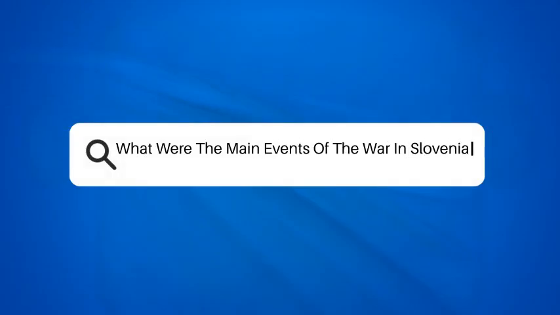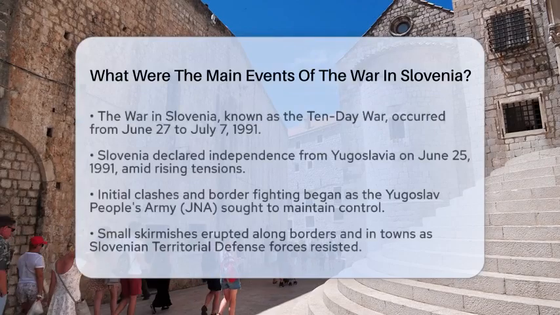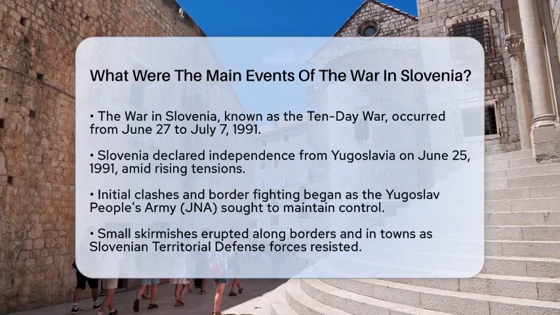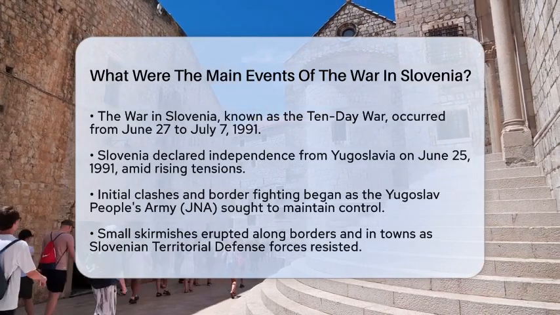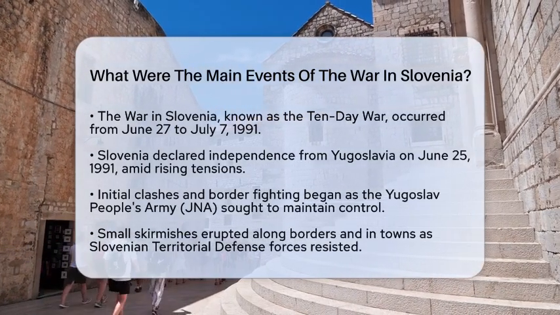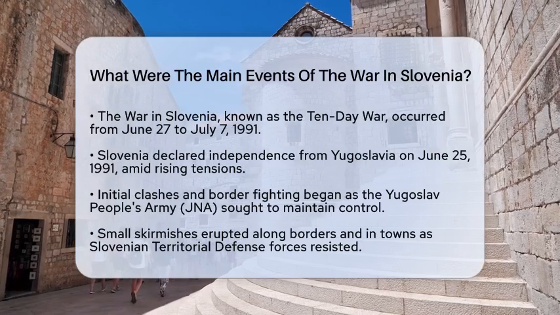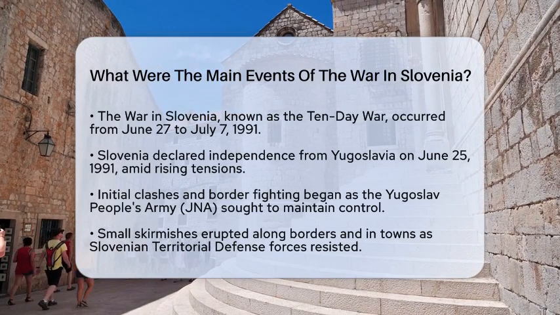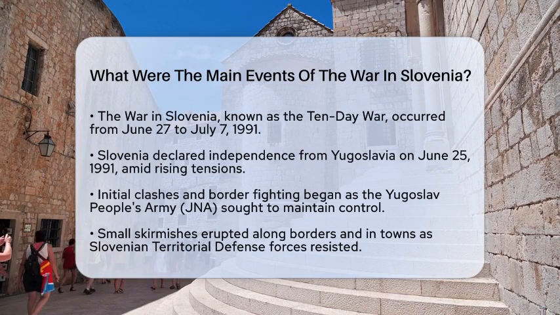What were the main events of the war in Slovenia? Have you ever wondered how a brief conflict could change the course of a nation's history? The war in Slovenia, often referred to as the 10-Day War, was a significant moment in Southeast European history. This conflict took place from June 27 to July 7, 1991.